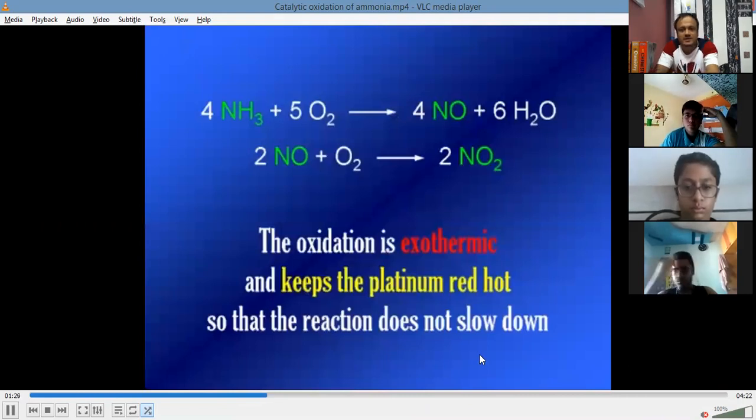Okay, so the oxidation is exothermic and keeps the platinum red hot so that the reaction does not slow down. And this reaction, the platinum keeps on glowing until either ammonia or oxygen is completely used up. Okay, so this is what happens.